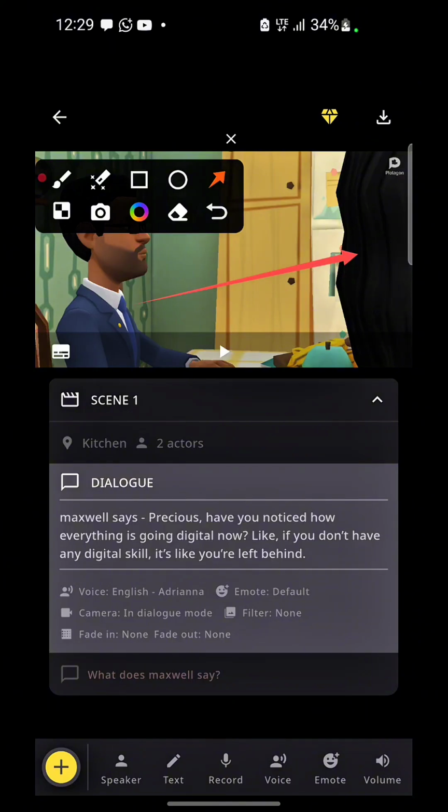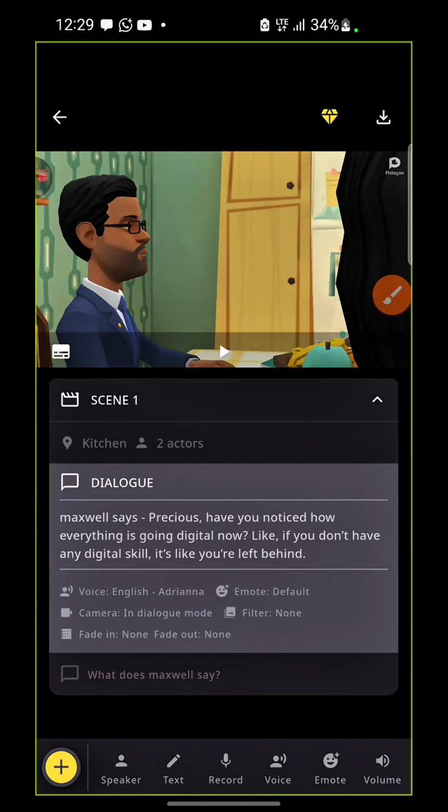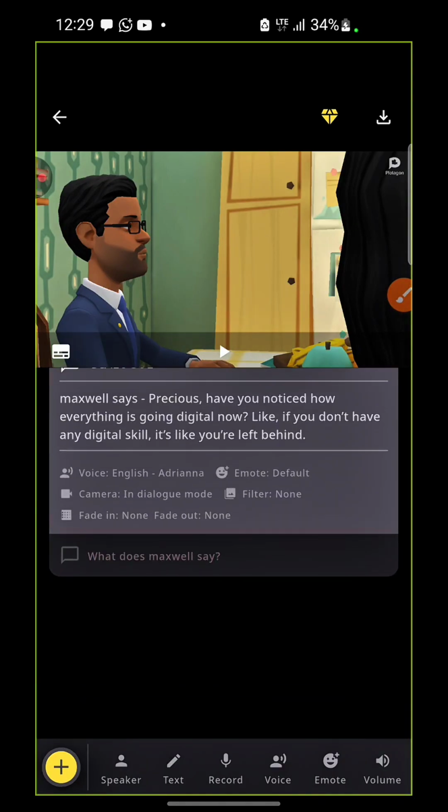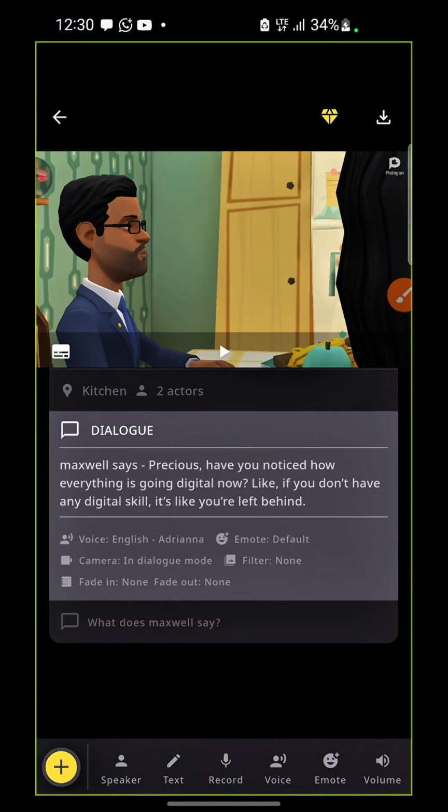That's why he turned his head, right? So that's why you need to have your script, and you need to choose your speaker and also choose who is listening. Okay, so once you are done with that, you want to come to your dialogue again.